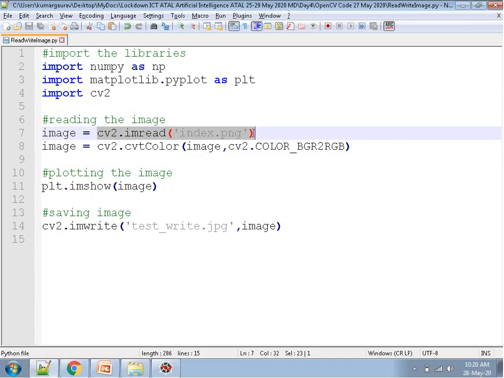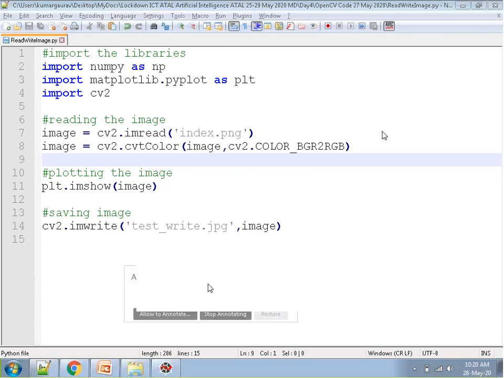Any type of image you can take, and cv2.cvtColor. In MATLAB, what we write is rgb2gray. This function we use.